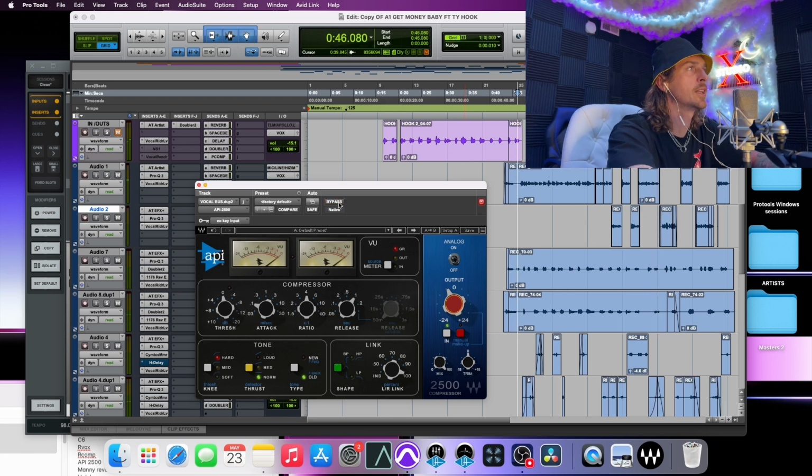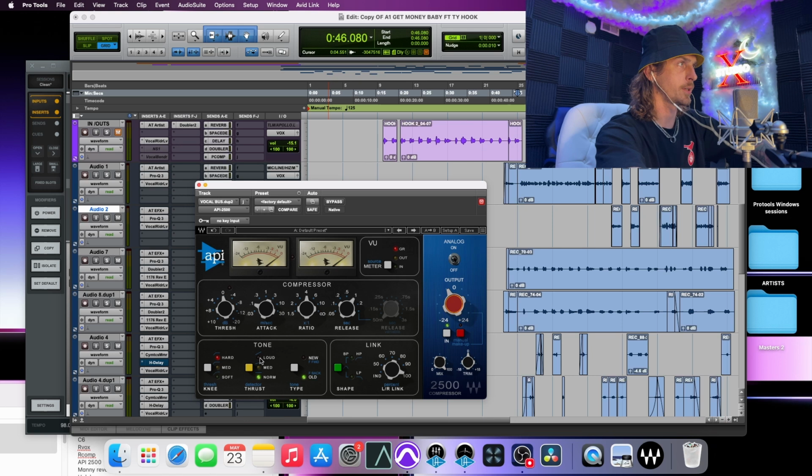Really liking how this is sounding. So a couple other things here too is you can change different things. You got old, new, the tone. You got loud, medium, normal, and then you got your knee, hard, medium, and soft. Let's go ahead and see what this sounds like on loud real quick.